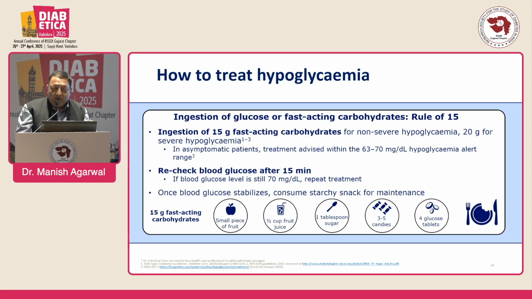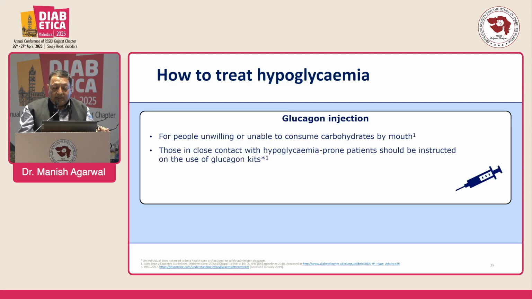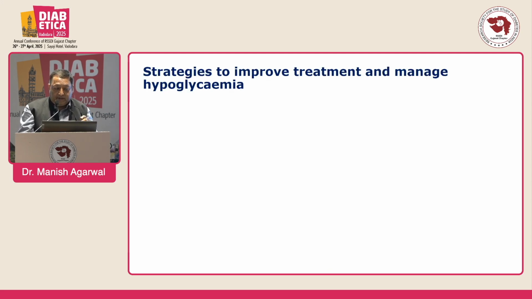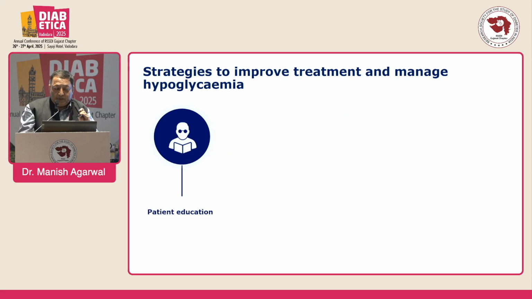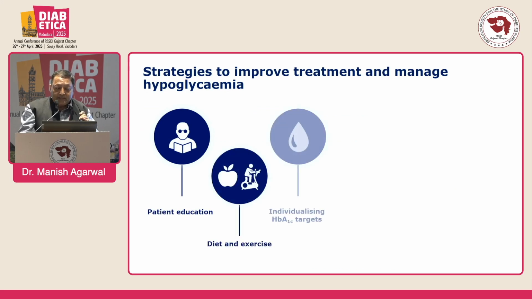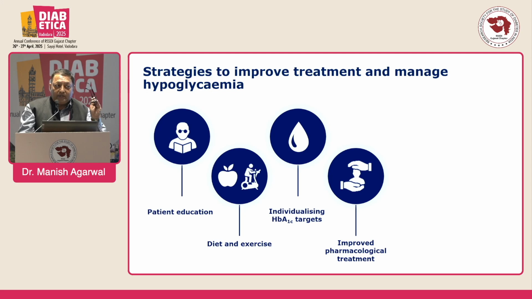If the blood sugar has still not reached 70 to 80, we can repeat the 15 grams, and again after 15 minutes check the blood sugar. If the patient has recurrent hypoglycemia despite this, type 1 diabetes patients should keep 1 milligram of glucagon as an emergency kit.